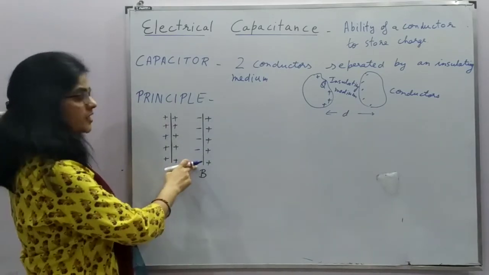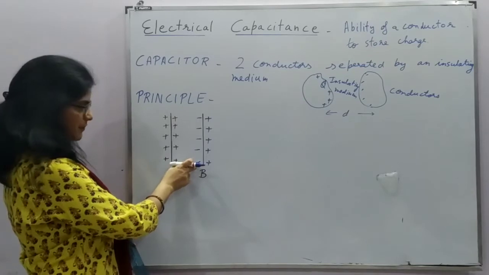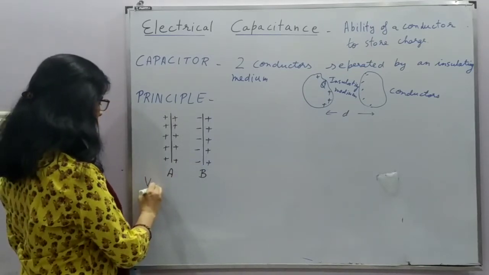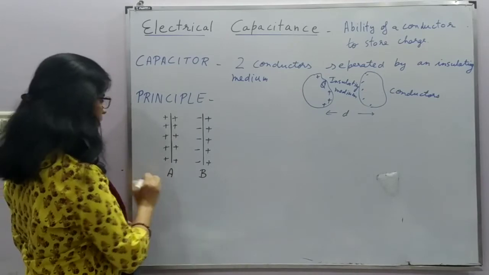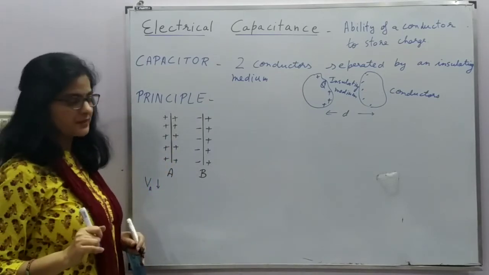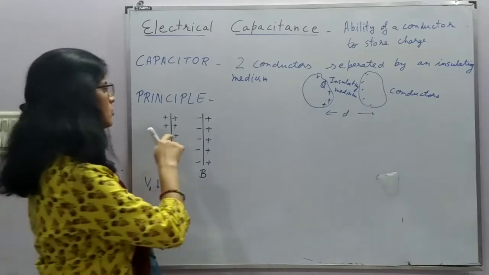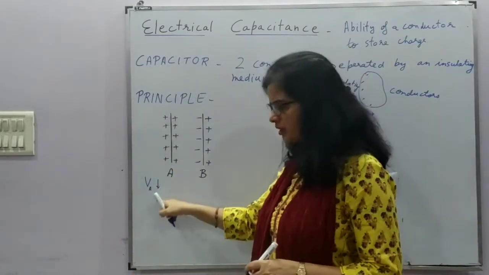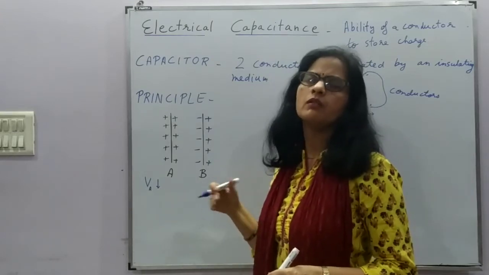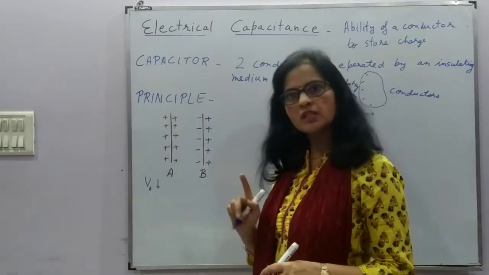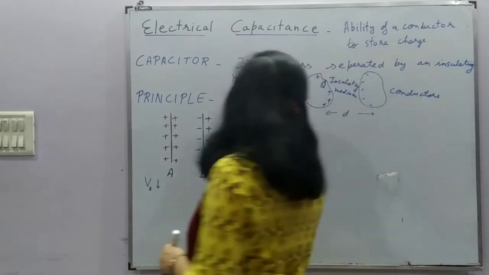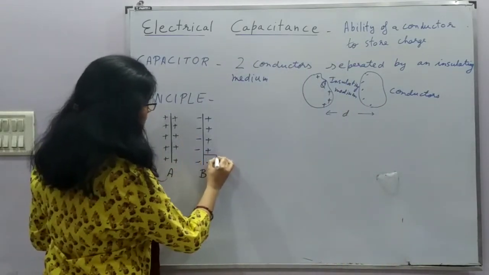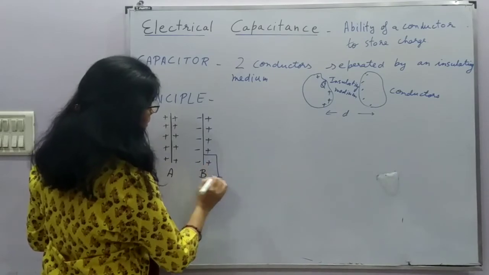But this decrease will be more because this separation is less. So overall, the potential at A decreases when this condition appears, right? So if the potential decreases, we can give it more charge to bring it to the same potential.